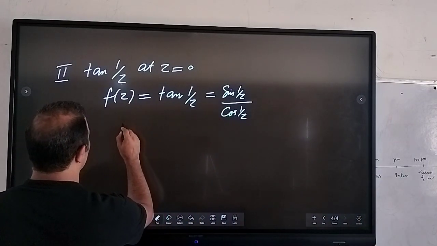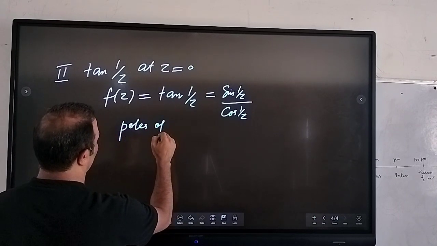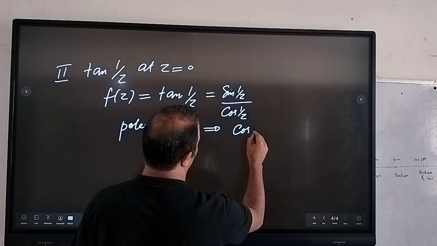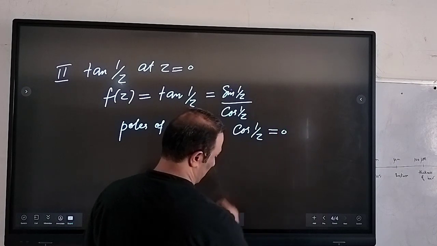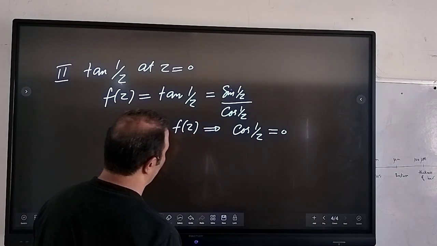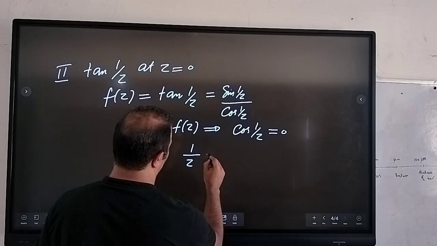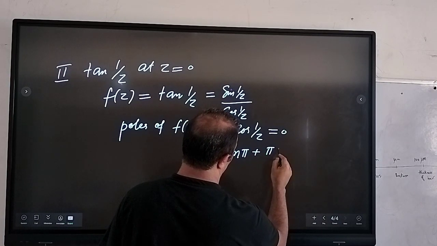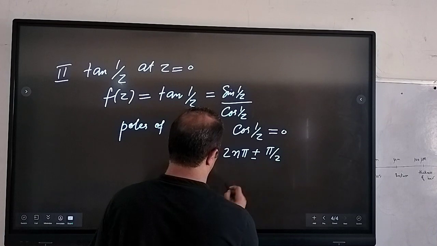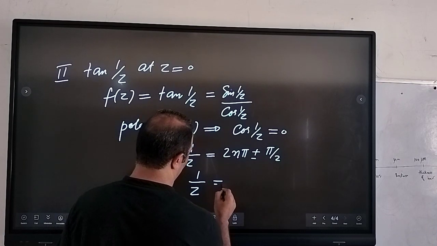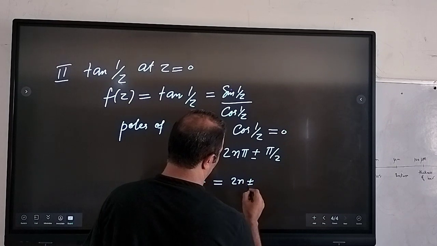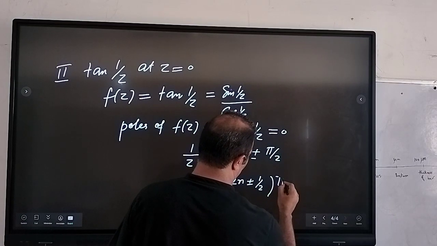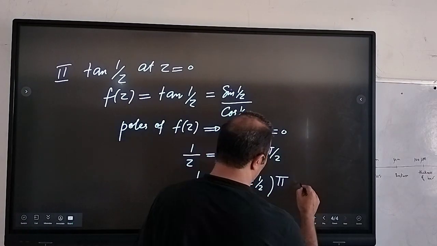So the poles of this f of z will be equal to,